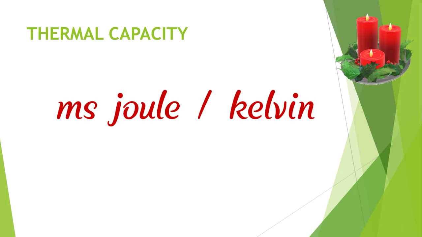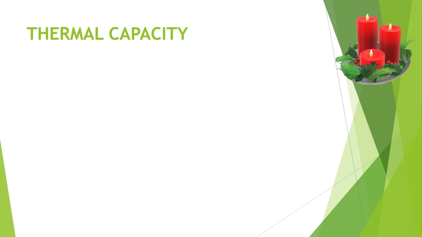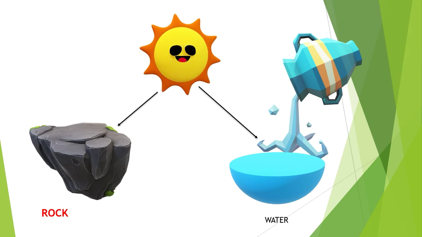Let's see one example. Here we are considering a source like the sun. Here is a rock, and here we are considering water of the same mass. Take a stone and water of the same mass, and place them in the hot sun for half an hour.